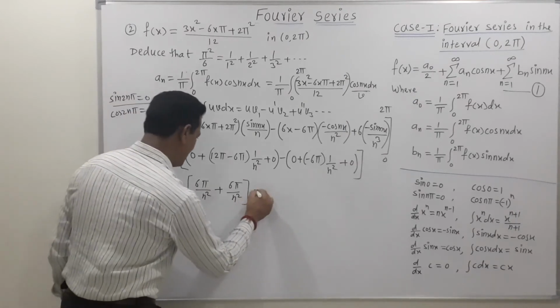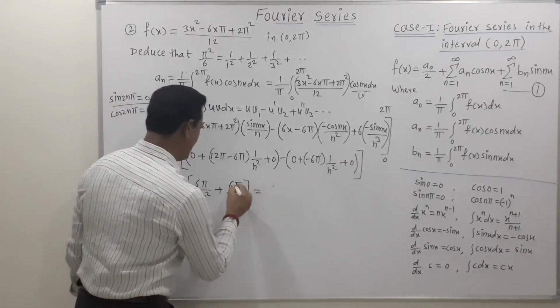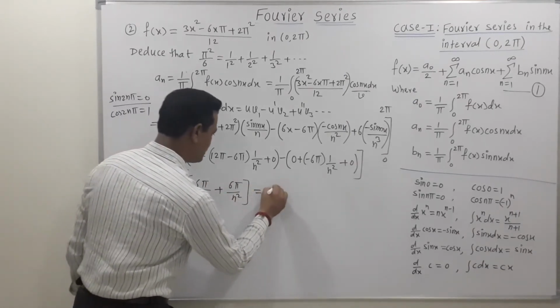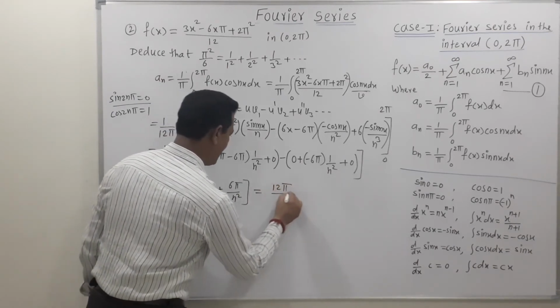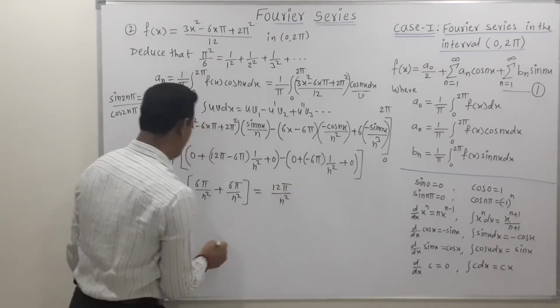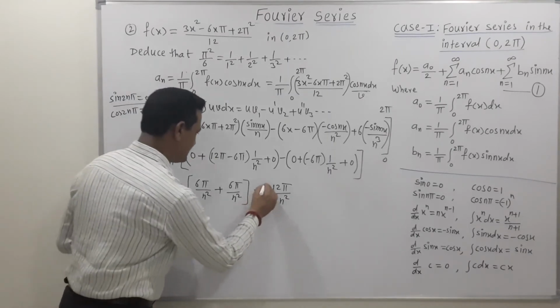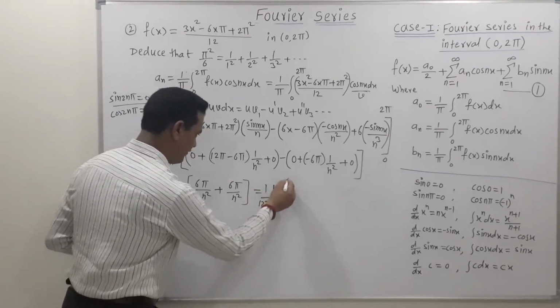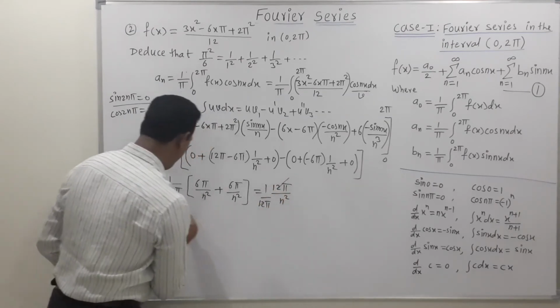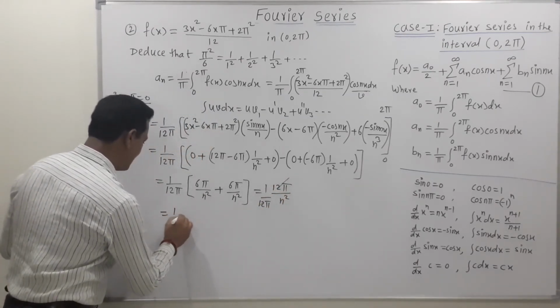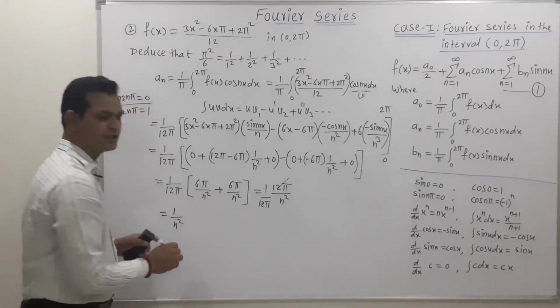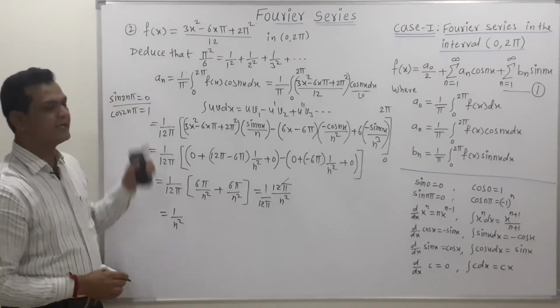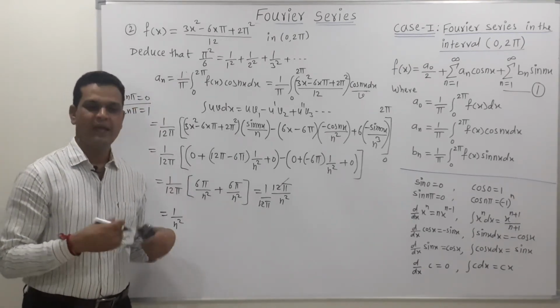If we simplify this, this term is repeated twice, so we get 12 pi upon n square, and this 1 upon pi is as it is. So this term will get cancelled and we reach the final answer as 1 upon n square. So friends, in this way we get the value of second coefficient an.